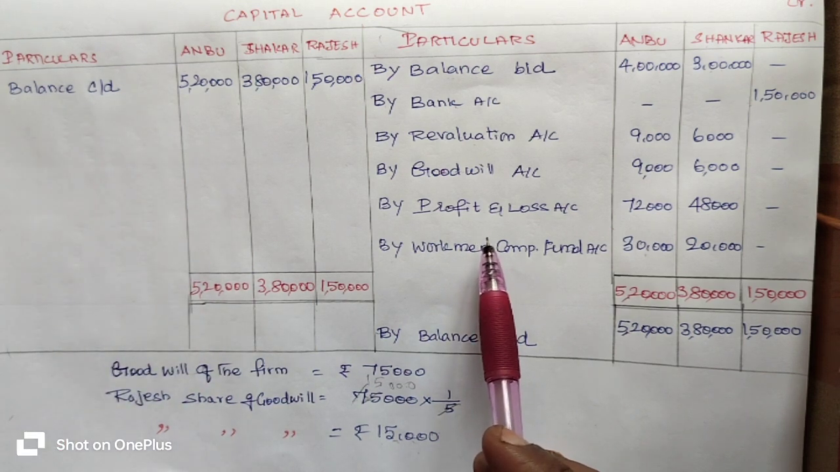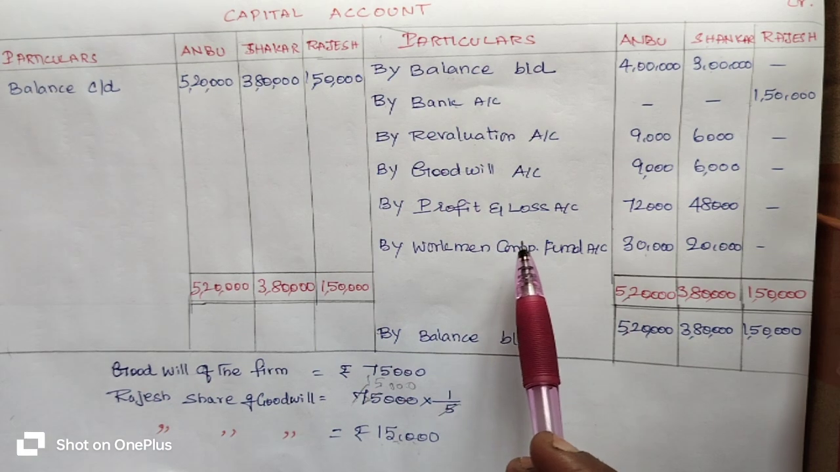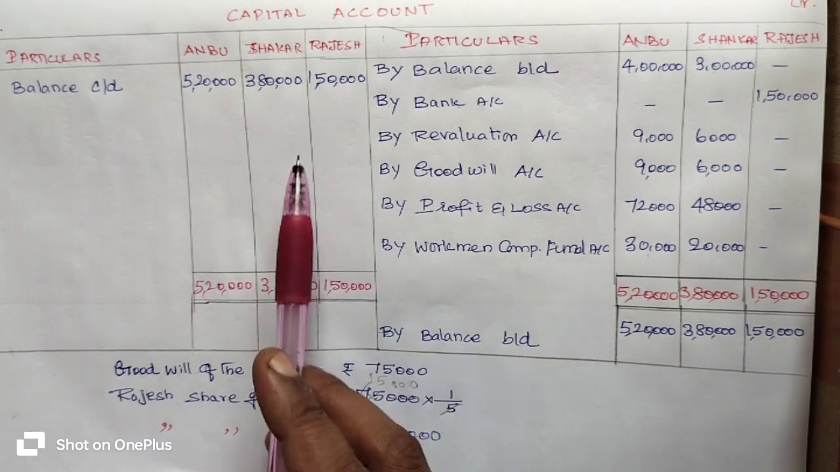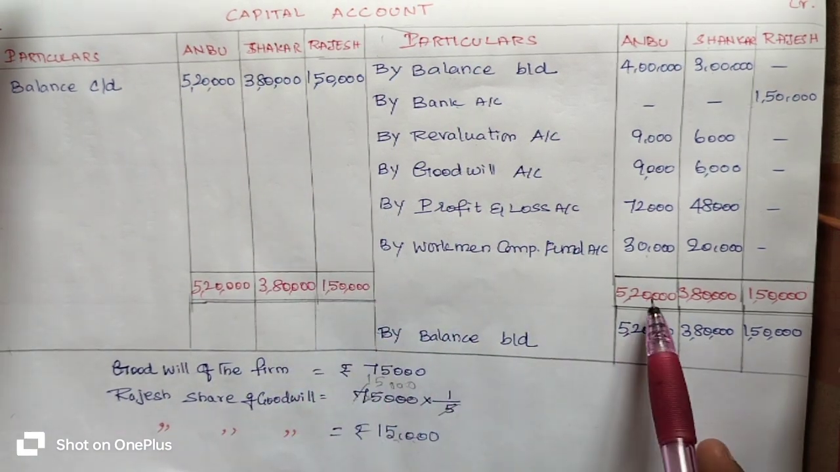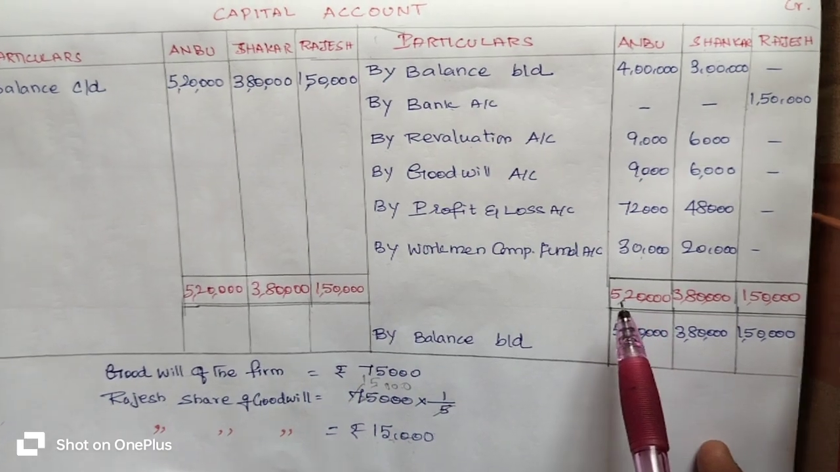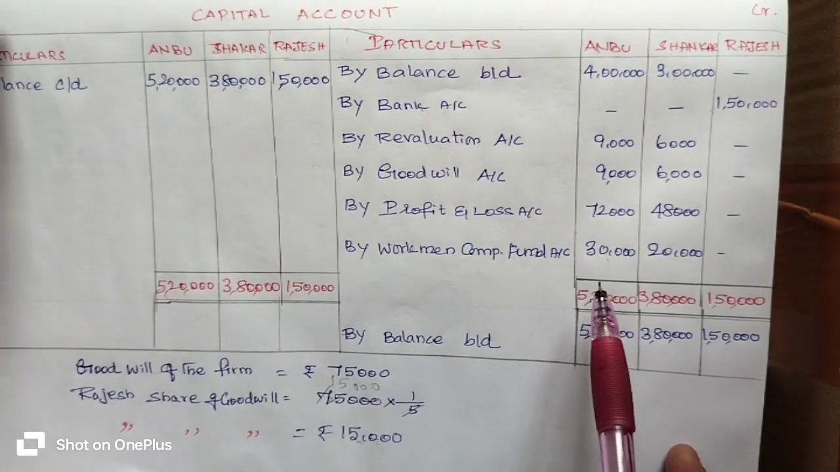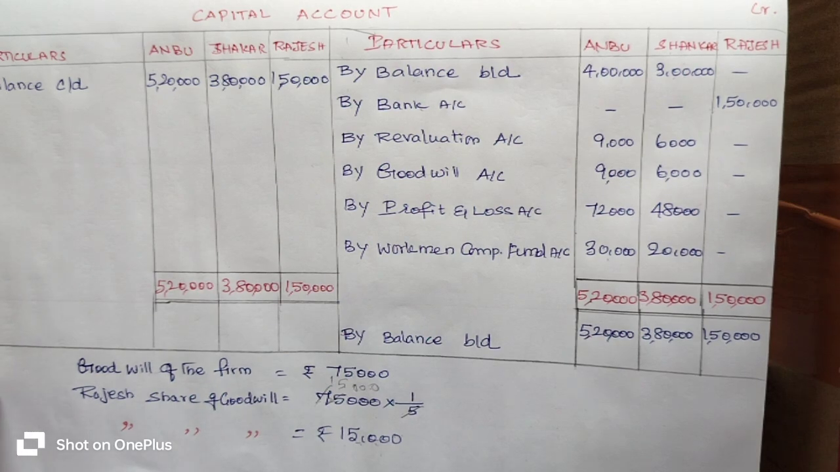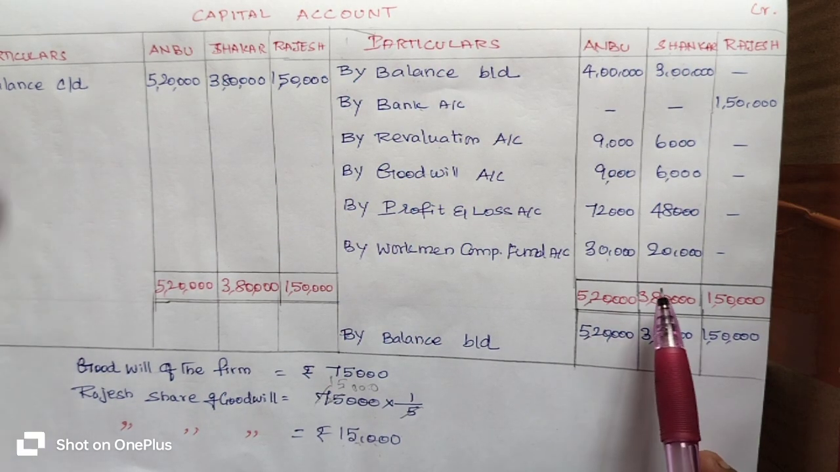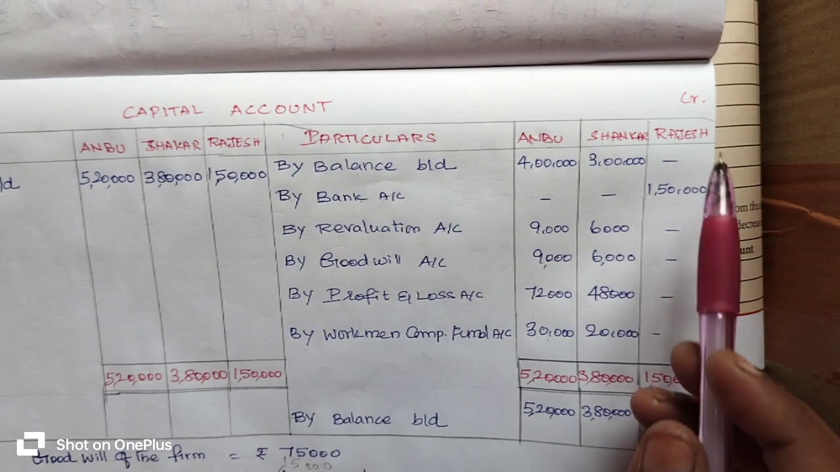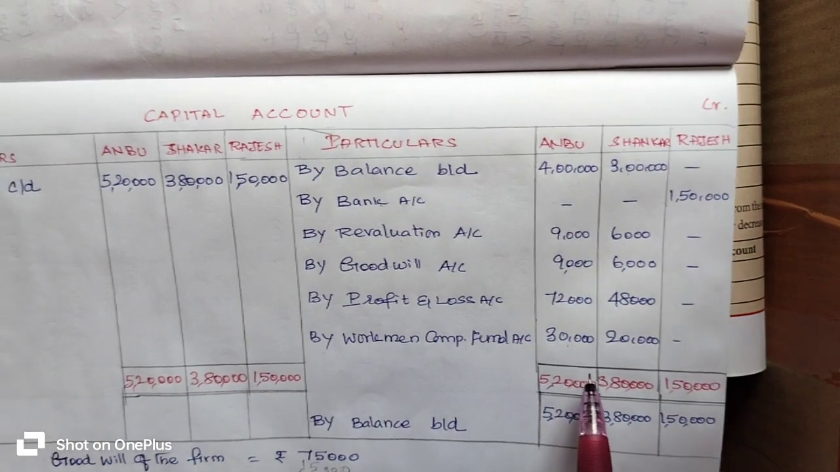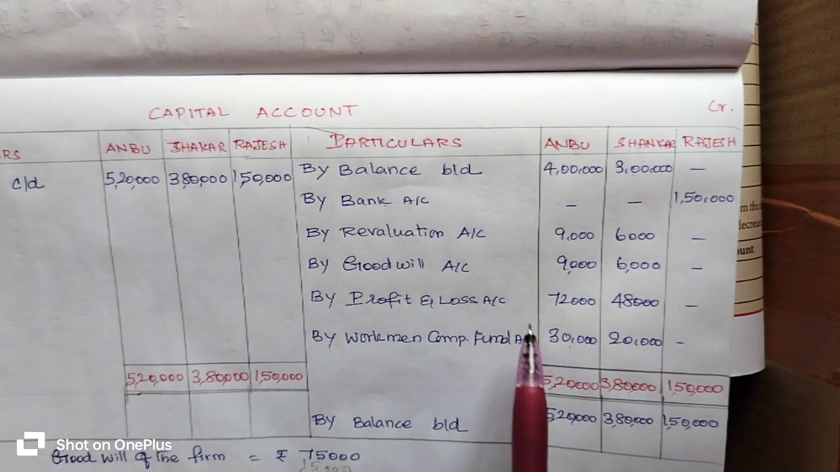Now we are going to find out the closing balance of the capital accounts. How can you find out the closing balance of the capital account? We need to calculate the total. How can you find out the total? Which side has the higher value? On that side we calculate the total. As per the format, the credit side has the higher value, so we have to calculate the credit side.